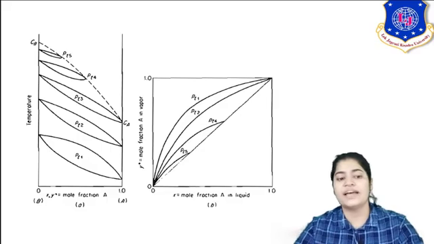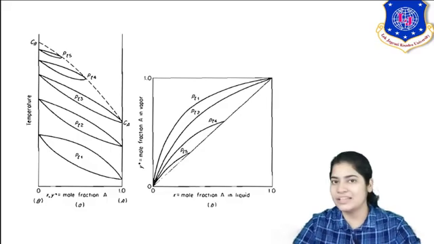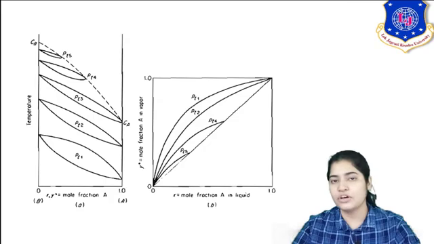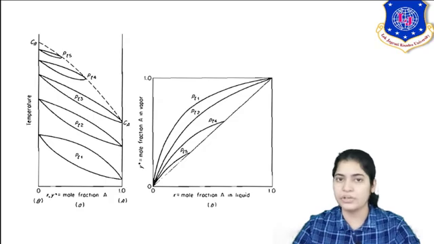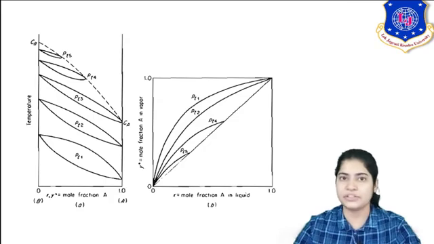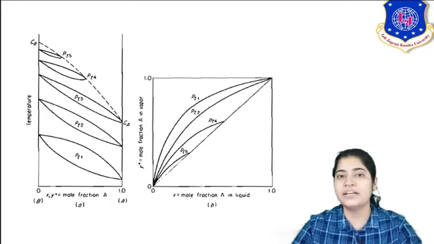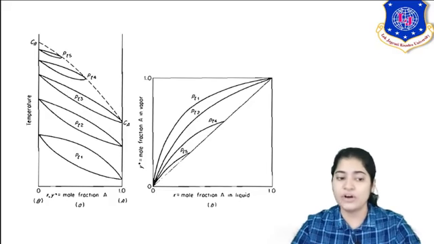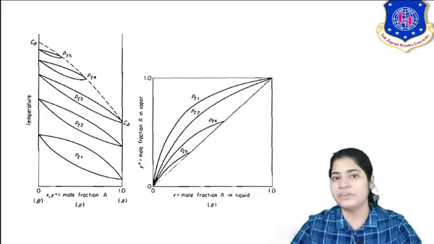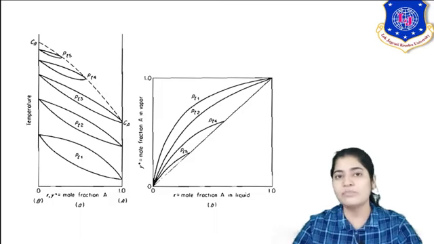So I can say that my PT3 was the critical state. See the effect of pressure on the equilibrium diagram. As I am increasing the pressure, I am reducing the chances of separation. I am making relative volatility less. I am decreasing the volatility, and because of that the difference between vapor and liquid phase composition is decreasing. Hence now my distillation separation is getting difficult.